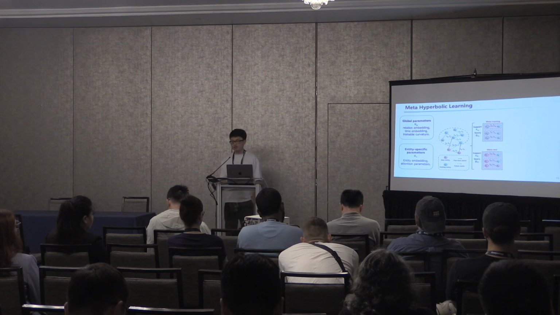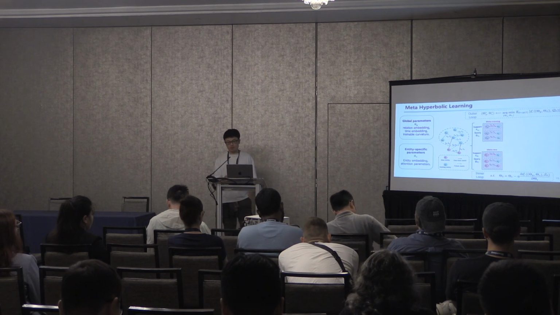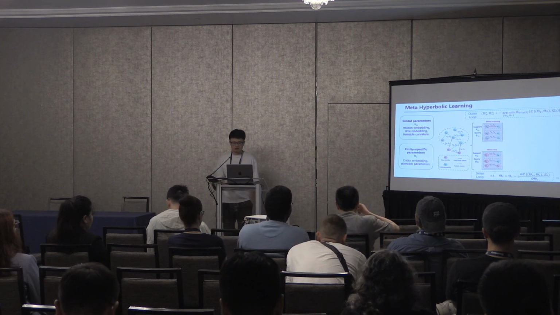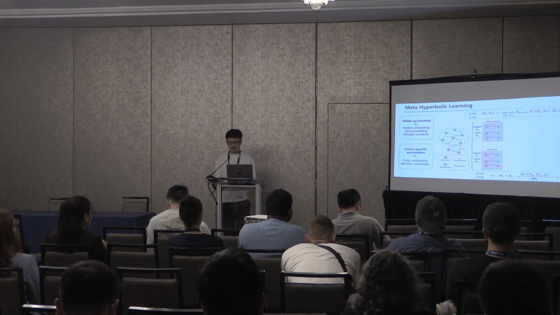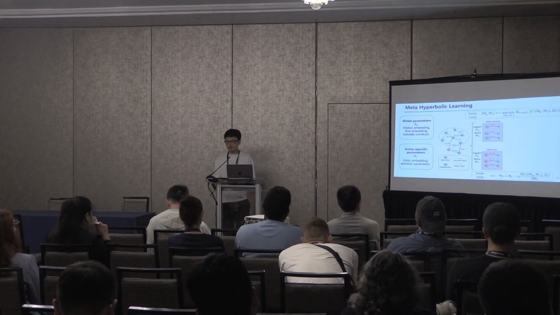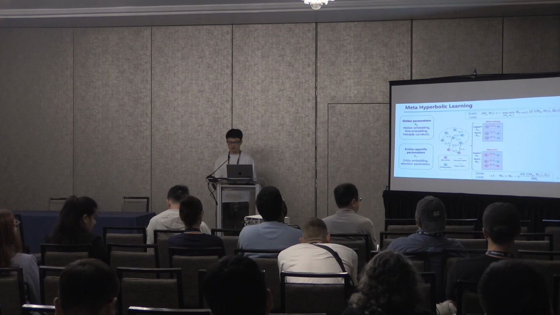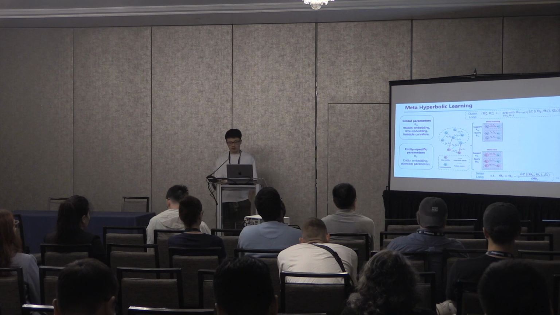Our optimization strategy is shown in this figure. Basically it's the same as model-agnostic meta-learning. It consists of a bi-level optimization. The inner loop optimization mimics the fine-tuning process: given a good enough global parameter, we can fine-tune the parameter into an entity-specific one. And it also includes another layer, the outer loop optimization, that can constantly improve the initialization of the global knowledge.